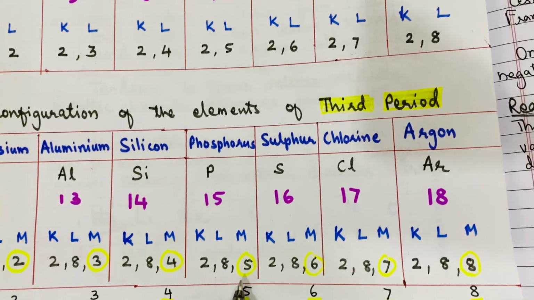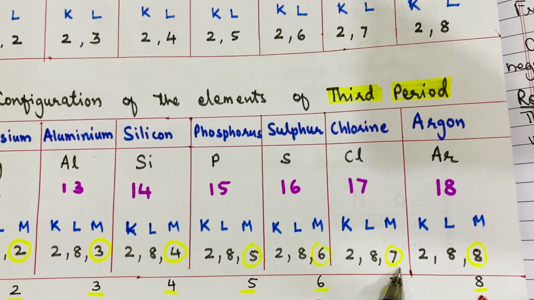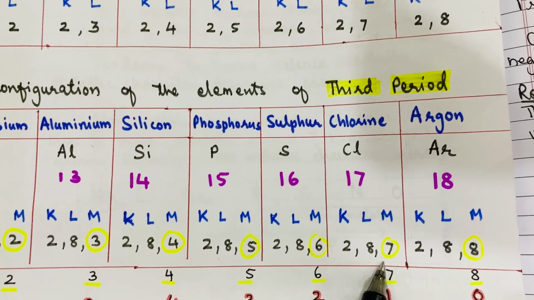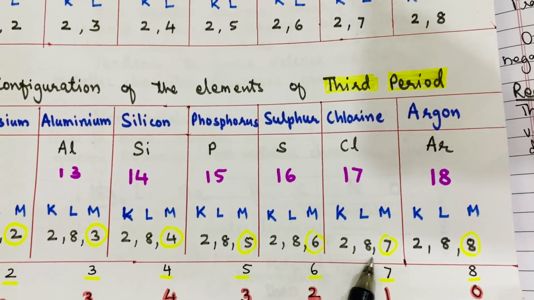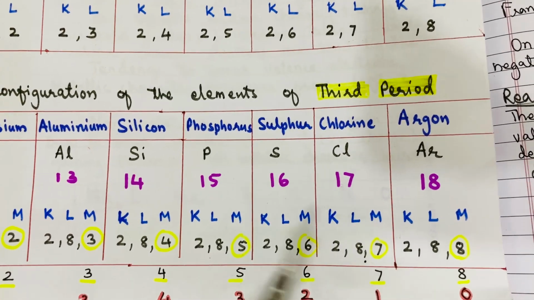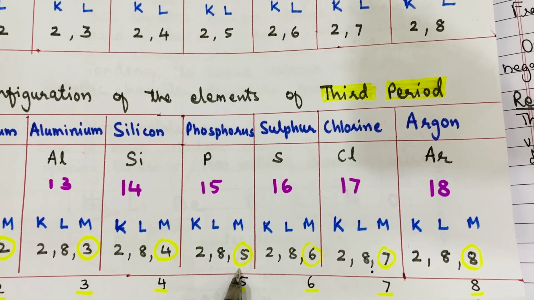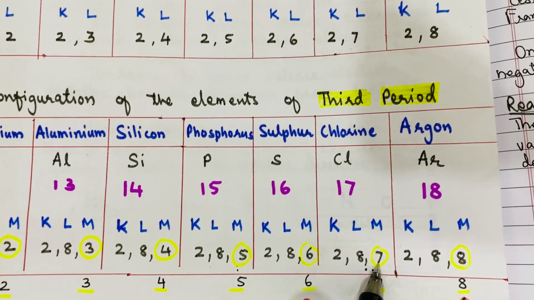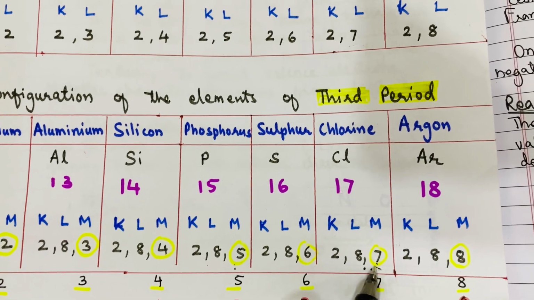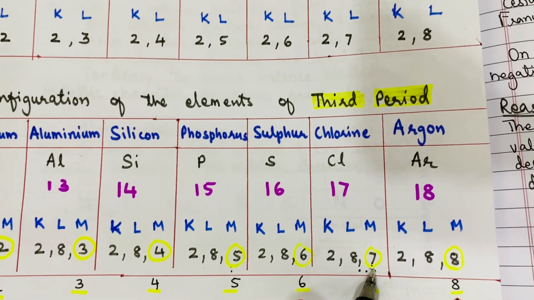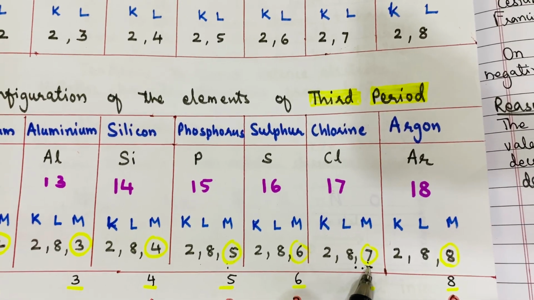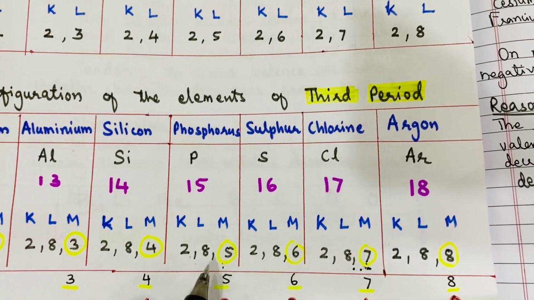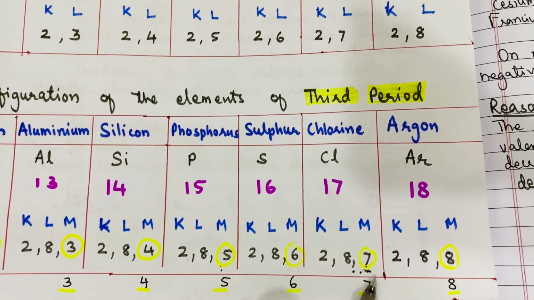So they need 3, 2, 1 electrons in their outermost orbit. So they have a strong tendency to gain electrons. Okay? And that's why these elements show non-metallic character. Now you will think, who is more non-metallic or electronegative, phosphorus or chlorine? Yes, it is chlorine. Chlorine desperately requires 1 electron to become stable. So chlorine is more non-metallic than phosphorus. So as we go from left to right, non-metallic character is increasing.